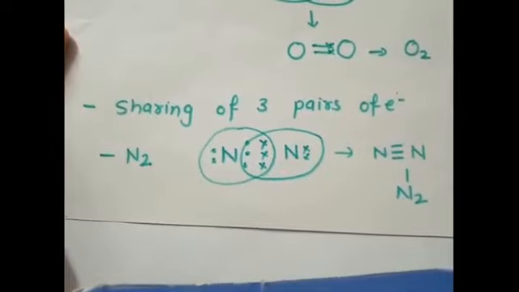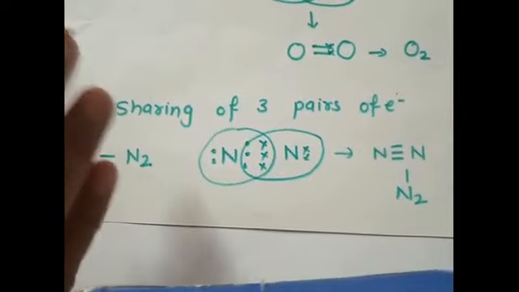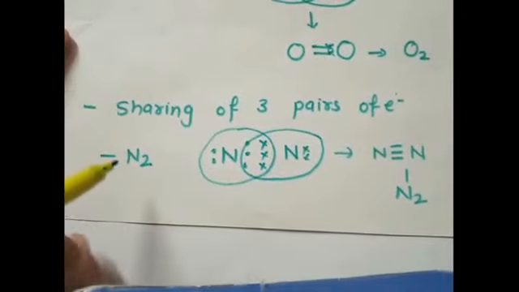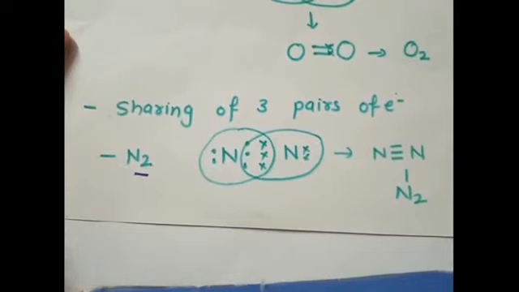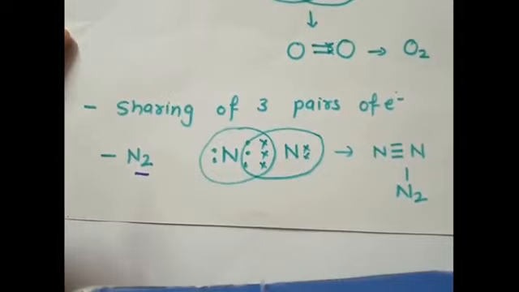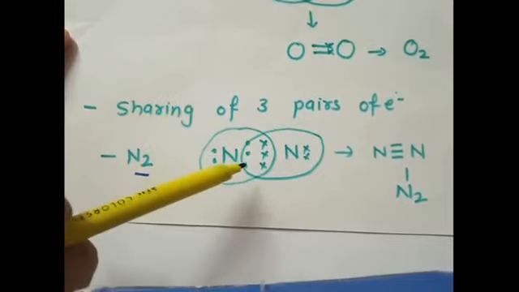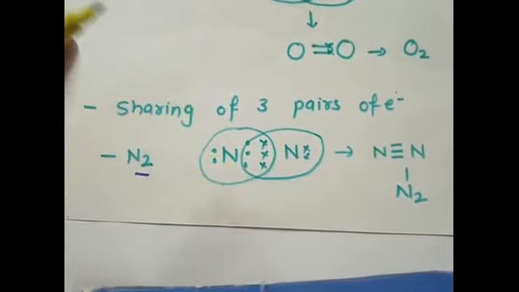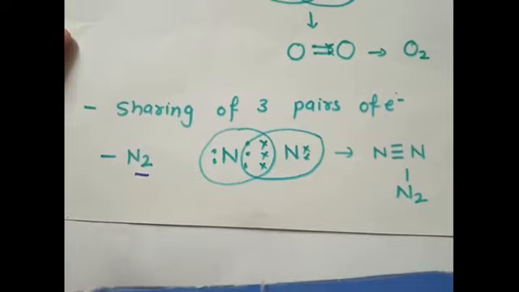Third example is of triple covalent bonds, and that is nitrogen molecule. We know nitrogen has 5 valence electrons which are represented here by dots and cross marks. So it needs 3 more electrons to complete its octet or to gain the stability of nearest noble gas configuration.